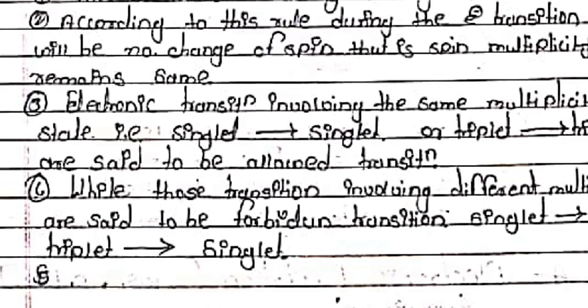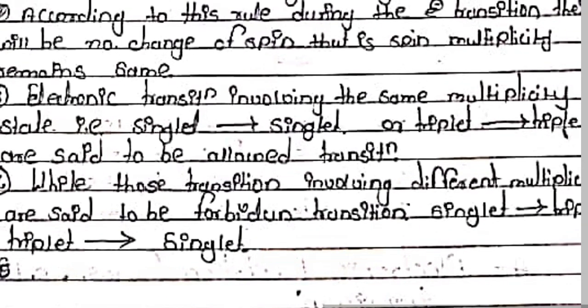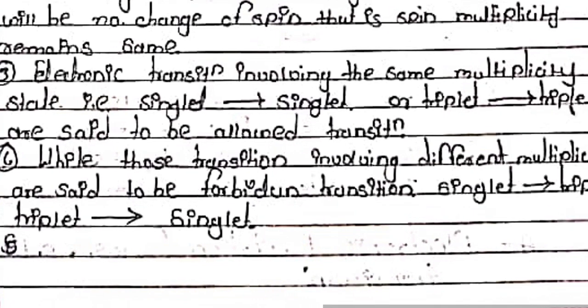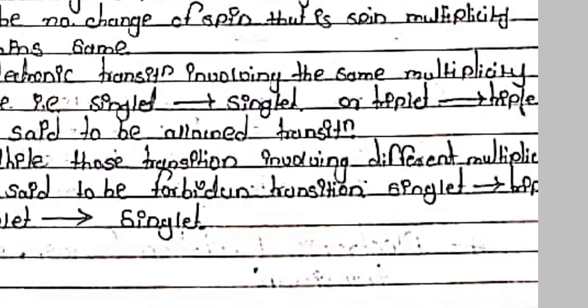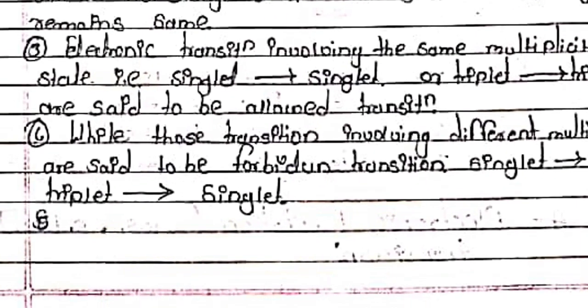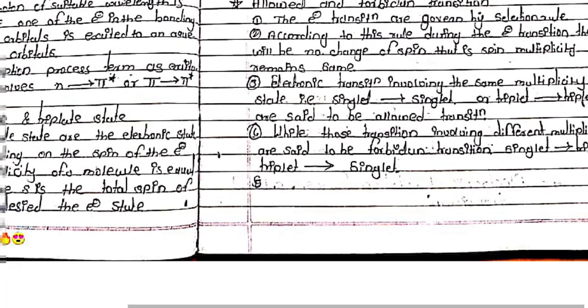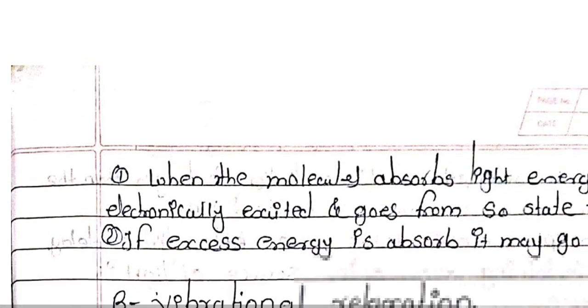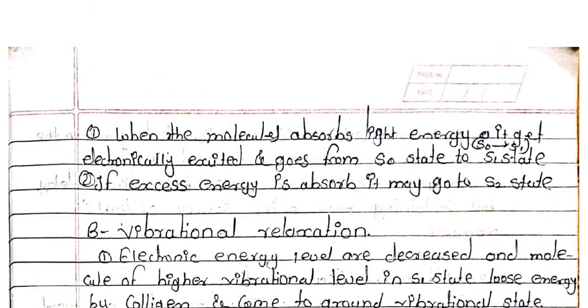While transitions involving different multiplicities are said to be forbidden transitions. Means singlet to triplet, triplet to singlet are forbidden transitions. Means if the spin multiplicity changes, the transitions are called forbidden transitions.